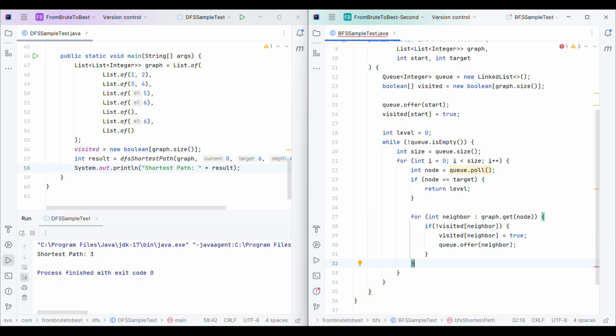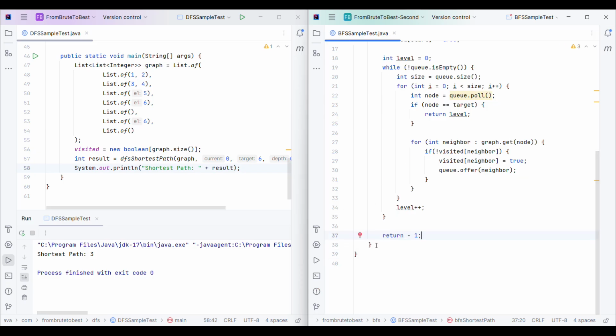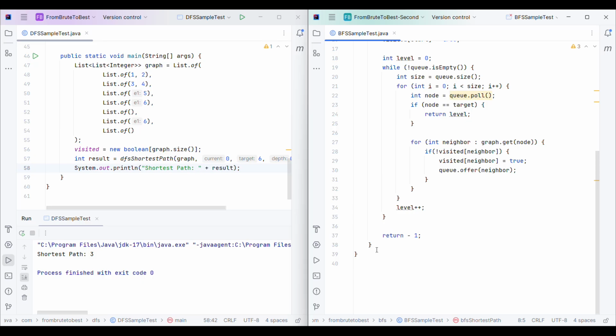Yeah. And after each breadth iteration, I will simply increase the level by 1, right? And after all the visits, I mean once I traverse through all the connected nodes of the graph, if I couldn't find the target, I will simply return -1. Yeah, so this is our solution to find the shortest path of an unweighted graph using the BFS algorithm.